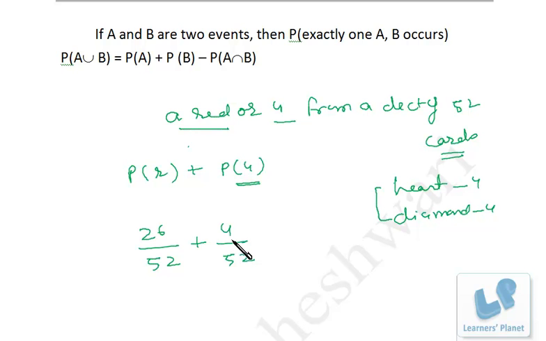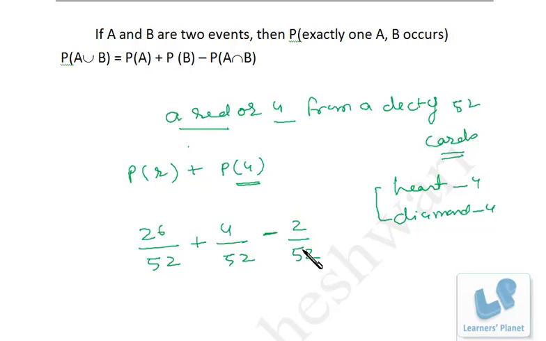Now, as I've already discussed, we have calculated the heart 4 in both cases. Heart being red is calculated in this and 4 being 4 is calculated in this, right? So this heart 4 and diamond 4, both of them are calculated twice. So we will deduct them, right?